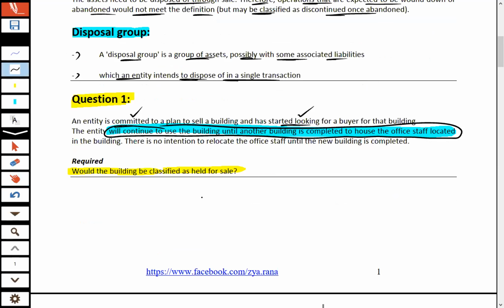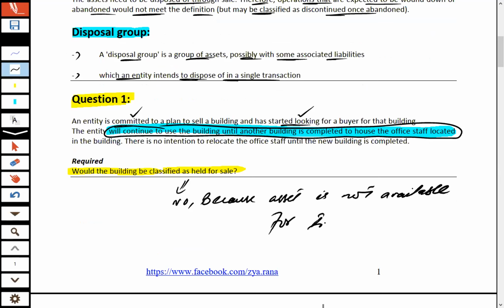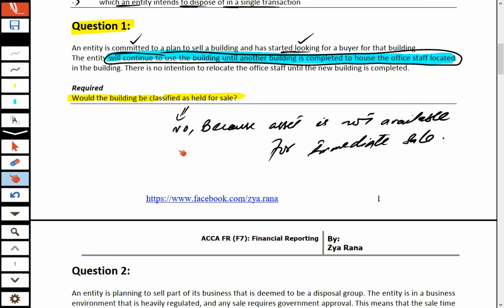So, would this building be classified as held for sale? No. Why? Because the asset is not available for immediate sale. That is why this building would not be classified as held for sale.